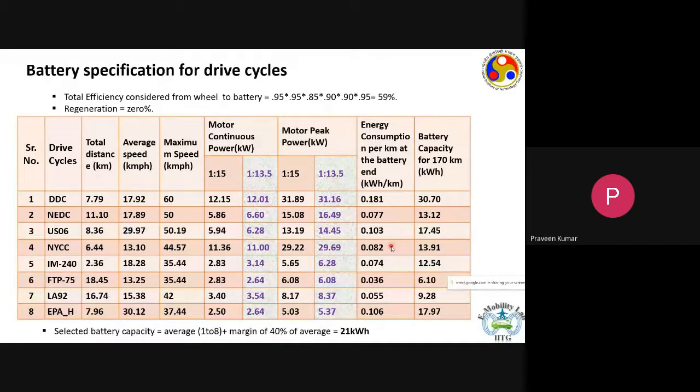However, if we take some amount of regeneration, then this 30 kilowatt hour can be brought down to 21 kilowatt hour, because you can recover some energy from regenerative braking. So we won't need a 30 kilowatt hour battery pack, but a 21 kilowatt hour battery pack might suffice our requirement.